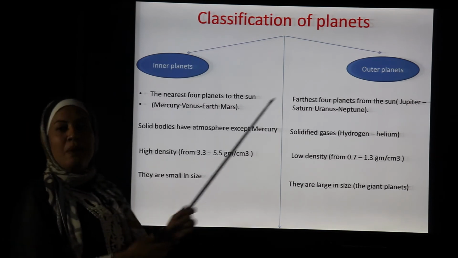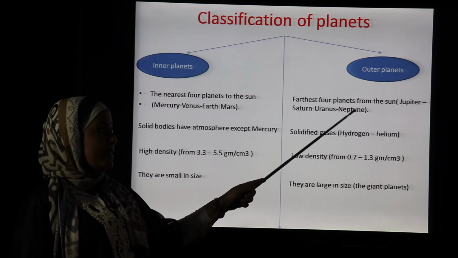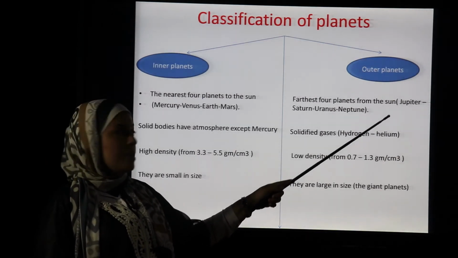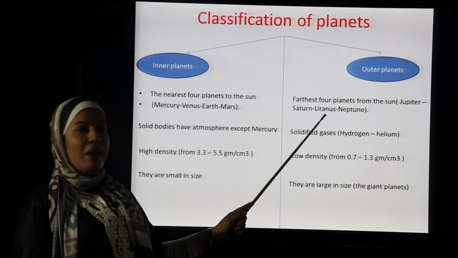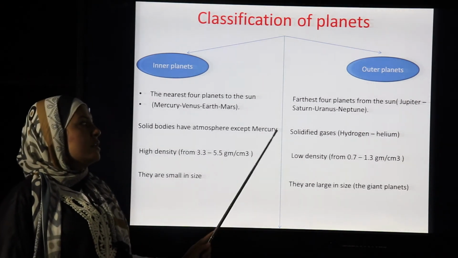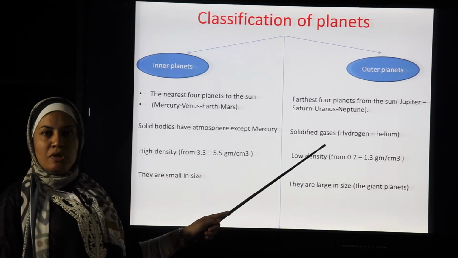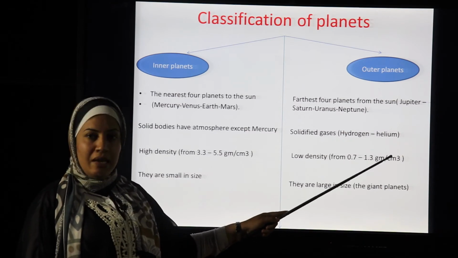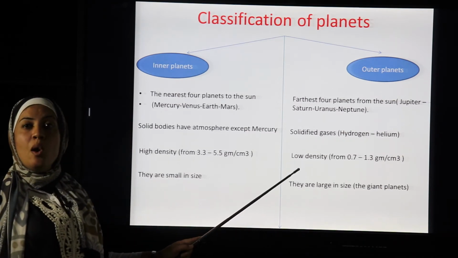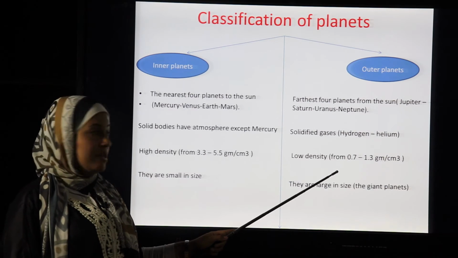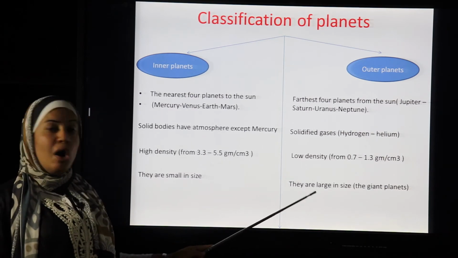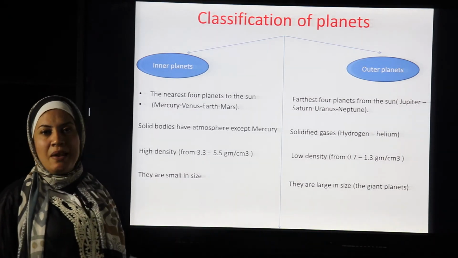What about the outer planets? They are the farthest four planets from the sun, which are Jupiter, Saturn, Uranus, and Neptune. They consist of gases like hydrogen and helium. They have low density because they are gaseous bodies, and they are large in size, the giant planets.